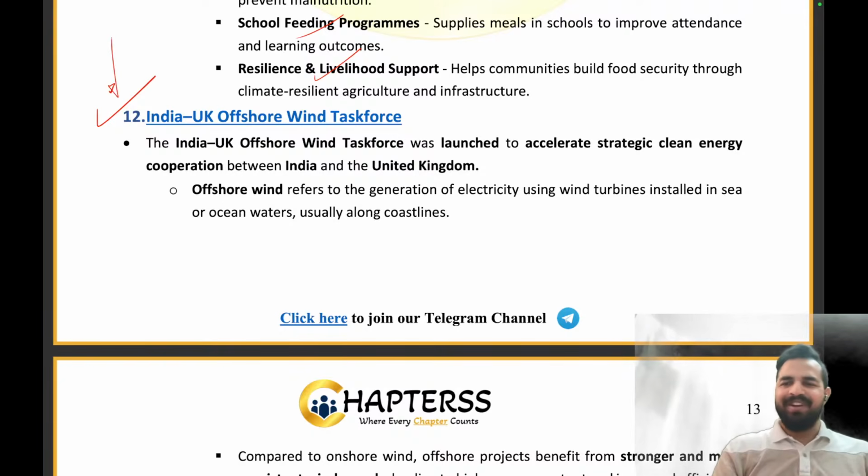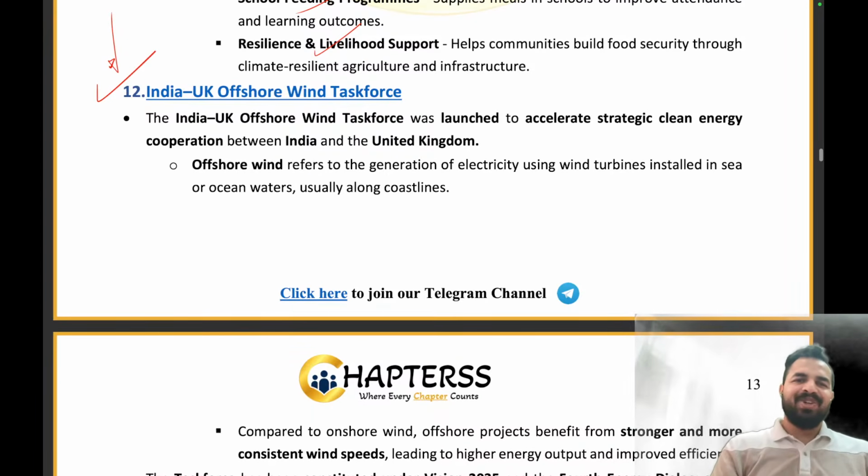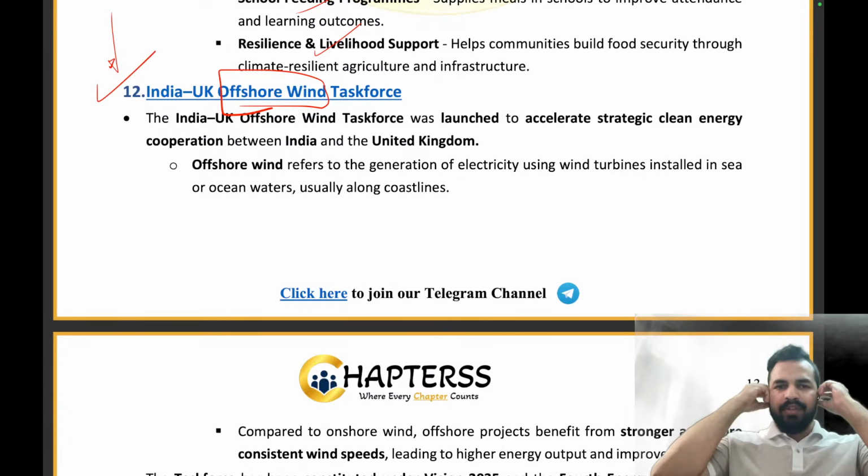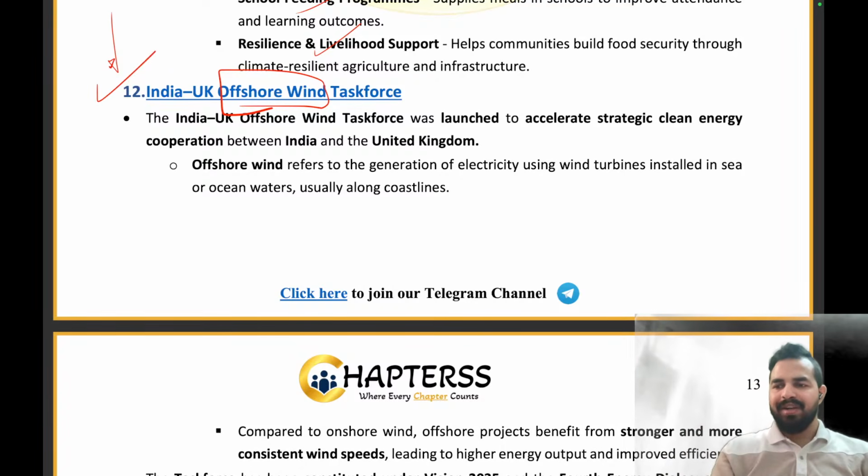India UK Offshore Wind Task Force. So, what is offshore wind? First of all, that's what we need to understand. So, my dear friends, you know that on the seashores and the oceans, on the border parts of the ocean, the wind basically passes and runs at a very high speed.